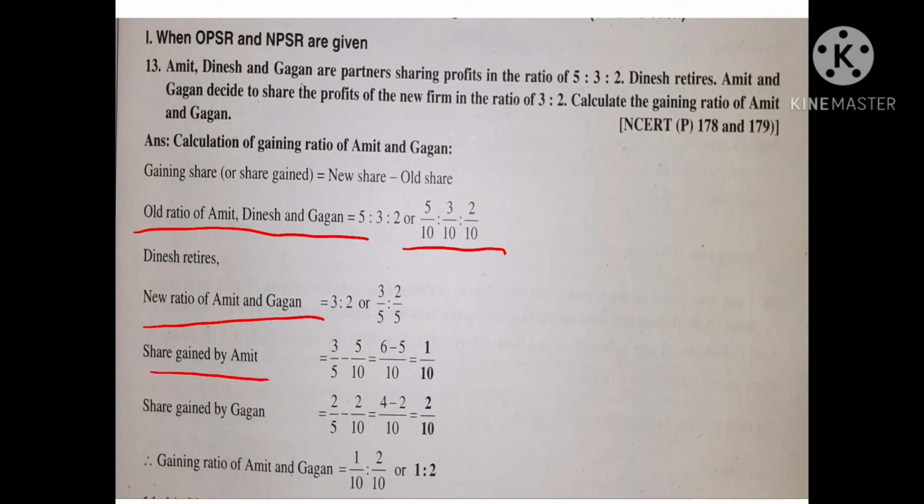Share gained by Amit, the remaining partner. Amit first. New share 3/5, old share 5/10. So 3/5 minus 5/10.